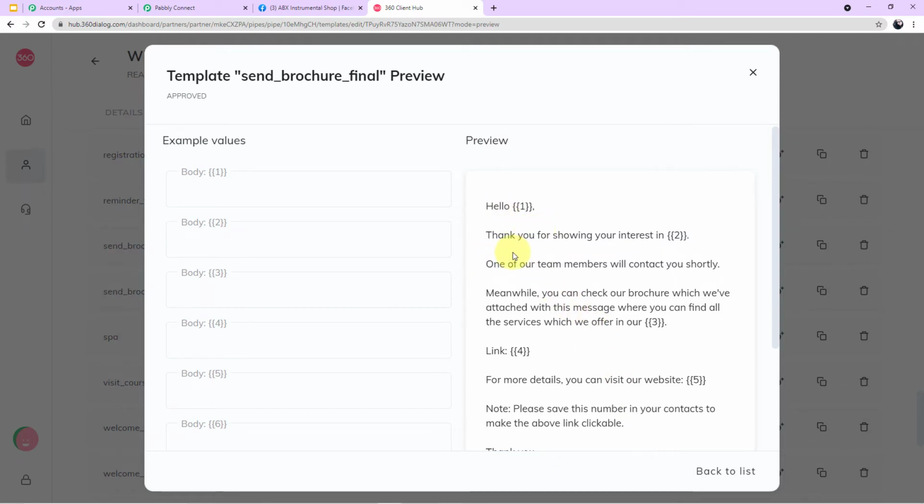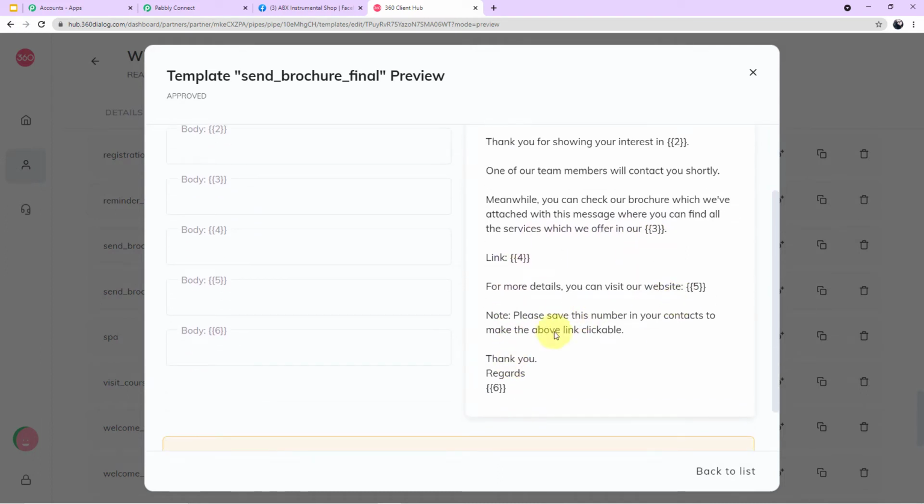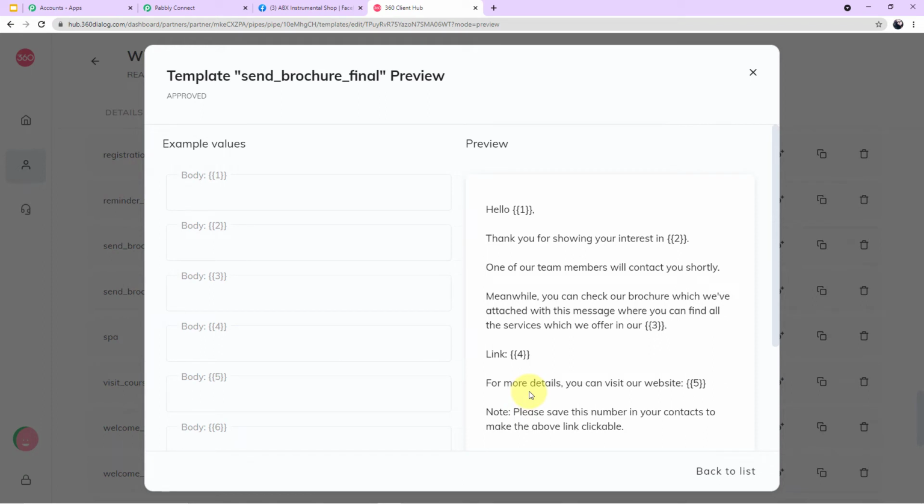Hello, 1. Thank you for showing your interest in 2. One of our team member will contact you shortly. Meanwhile, you can check our brochure which we have attached with this message, where you can find all the services which we offer in our 3 link. For more details, you can visit our website 5. Note, please save this number in your contact to make the above link clickable. Thank you, regards 6. Now you people must be thinking, what are these numbers and why they are given here?